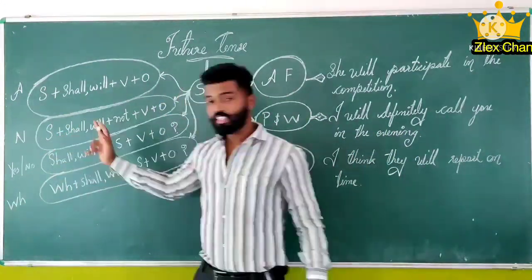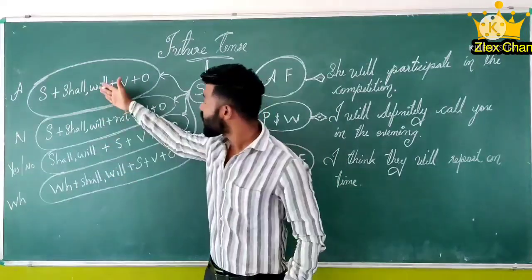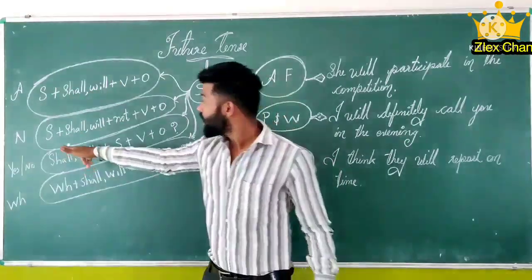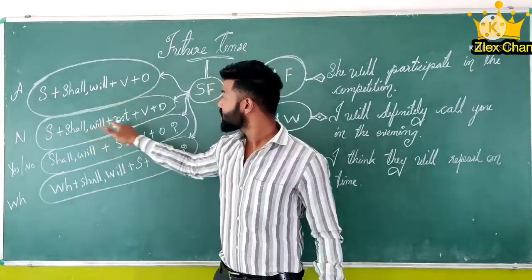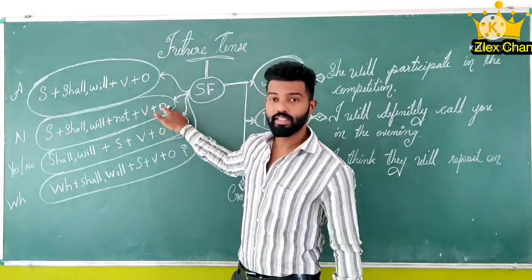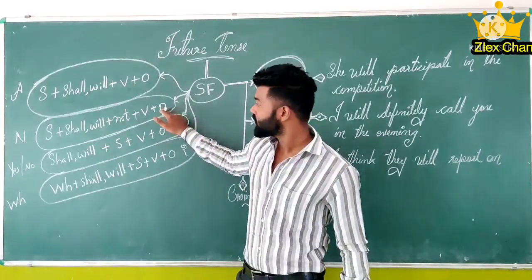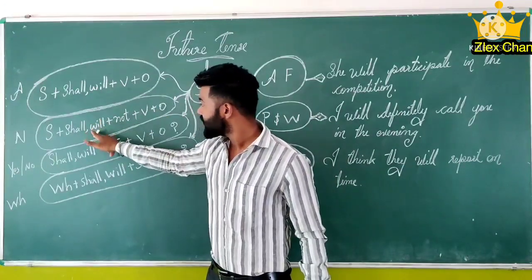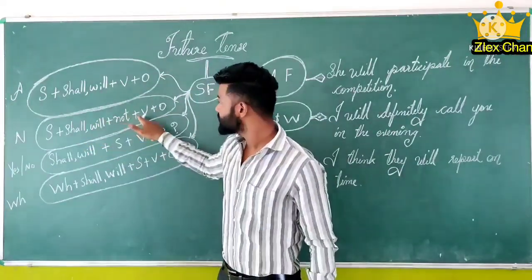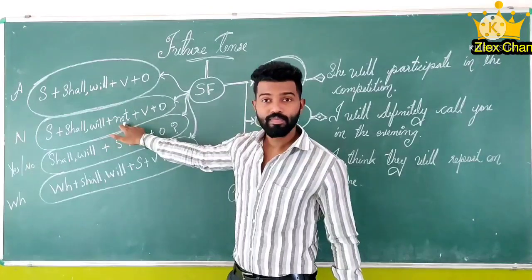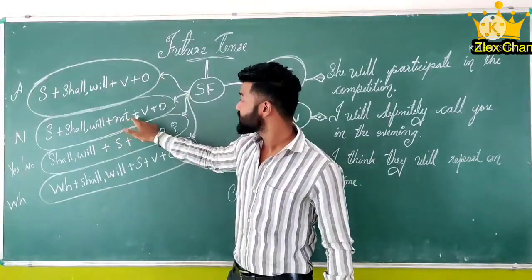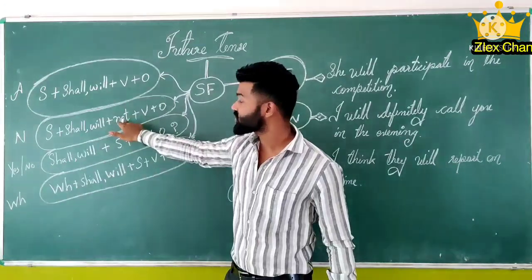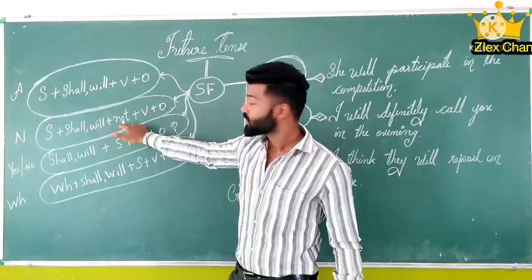Next, negative. We just take the opposite of the affirmative. I shall not go to the market. So between shall or will and the verb we just add not. Which means just before the verb we add not.